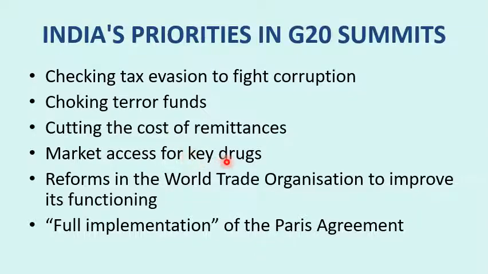Then, market access for key drugs, so we have to be given patent waivers. There should not be patents on key drugs, because the majority of drugs are manufactured by the developed nations like the UK and US. So they have to give an advantage to India so that India can manufacture these drugs. They have to take out the patent norms that these countries give for the original inventors of various drugs. Reforms in WTO are also needed.